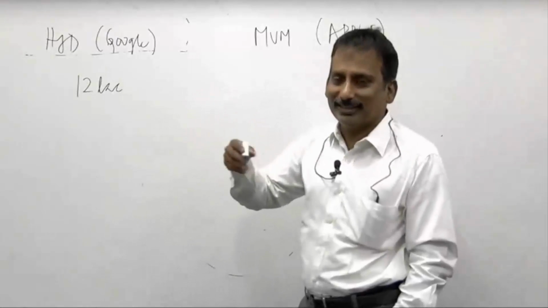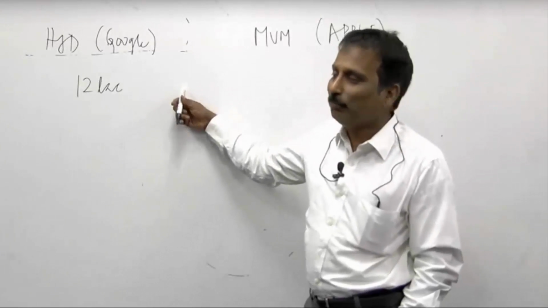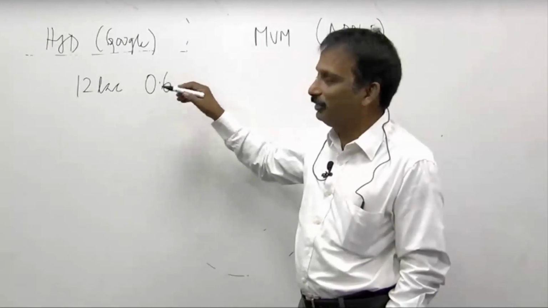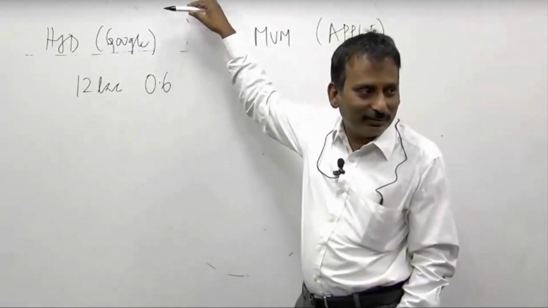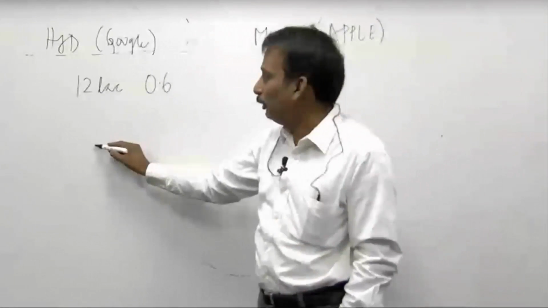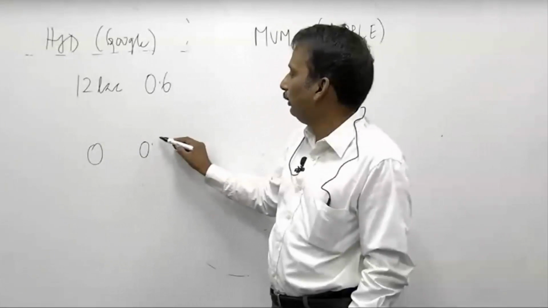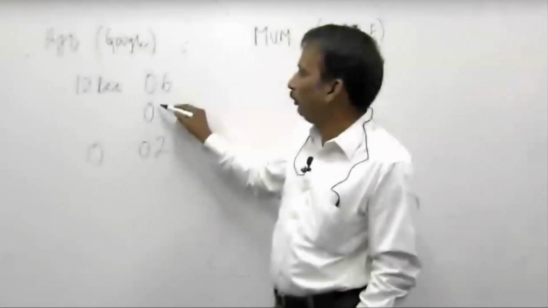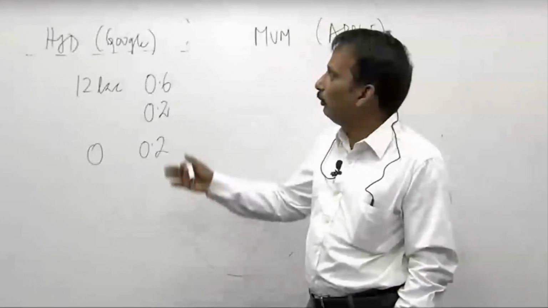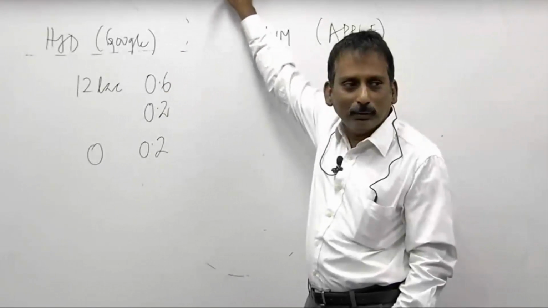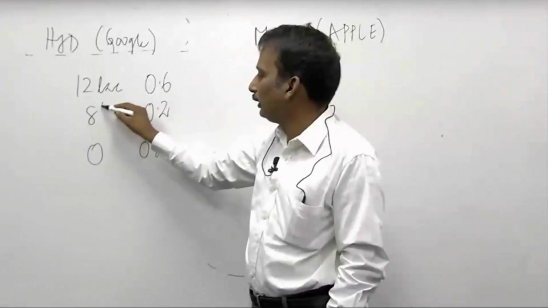You said 12 lakhs. He's insulted you, so you tell me. 0.6. Okay. Now this zero, how much will you get here? There is also one zero possible. I agree with that. 0.2. What is the other 0.2? How much do you want? Anybody who is desperate to work in Google? 8 lakhs. What is the expected value?